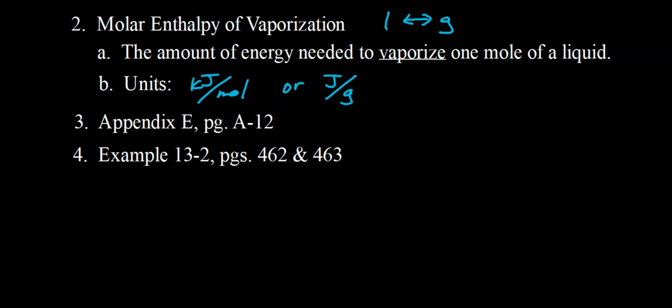Here we have steam heating up, so we're going to use 2.03 joules per gram degree Celsius for the specific heat. And then ultimately, like I said, we're going to add up all of those values. Notice they're all in joules. Add them up, and you'll get the total amount of energy required to go from water at 10 degrees Celsius to steam at 105 degrees Celsius.